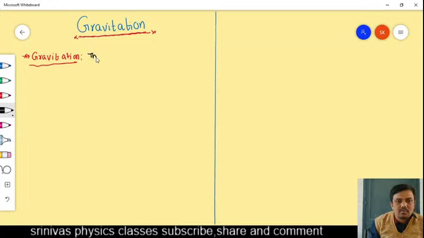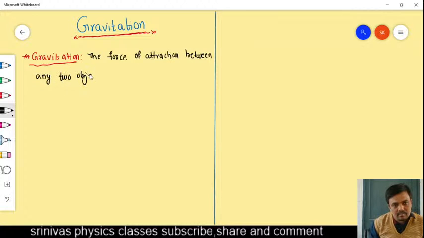It is the force of attraction between any two objects. The force of attraction between any two objects is called gravitational force. Gravitational force is the force of attraction between any two objects. Okay, that is called a gravitational force.